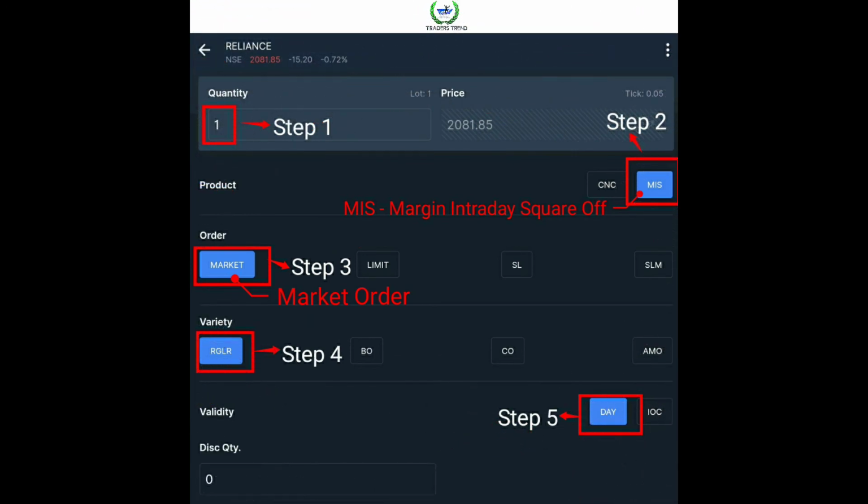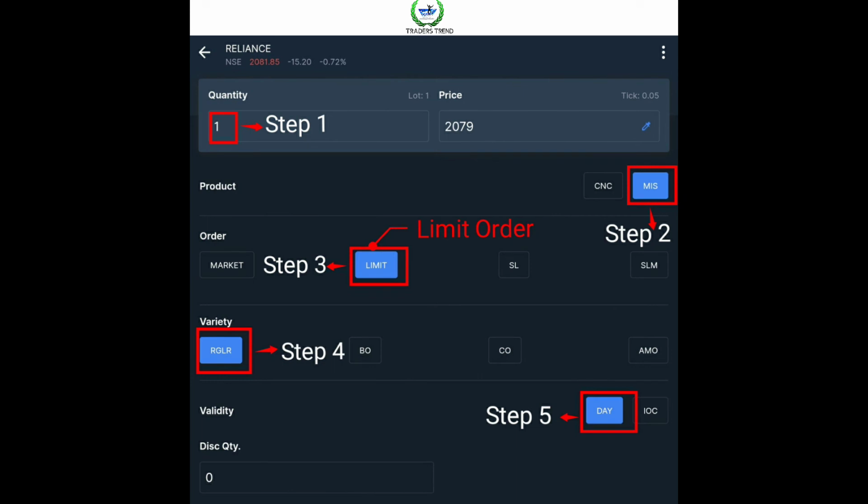And the next one is MIS. MIS means the same steps, but you have to select the opposite of CNC. You have to select the MIS order, and then select the price in market order or limit order, and then with the same options you have to execute the order. And the next one is limit order.